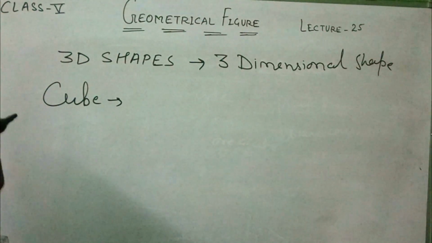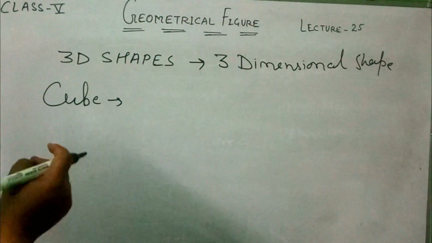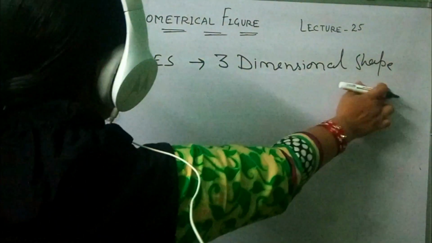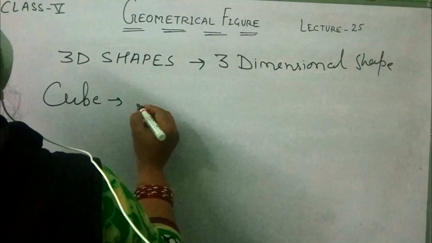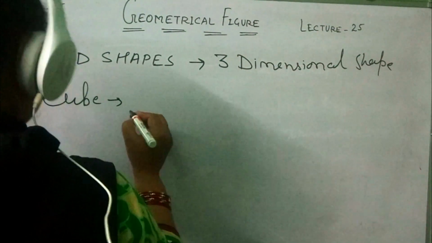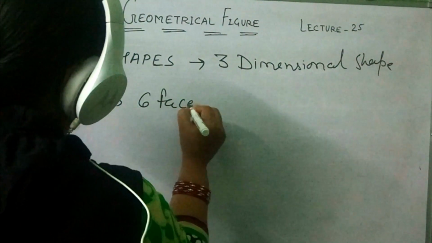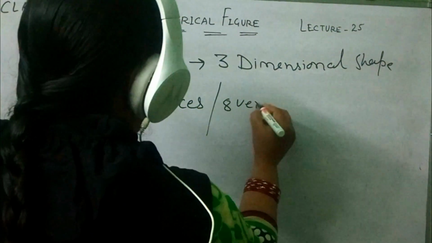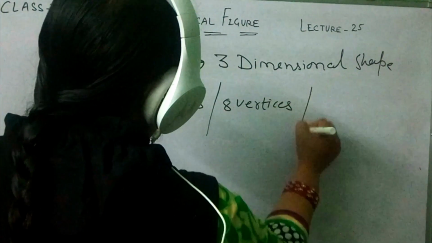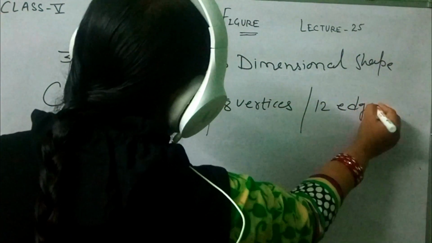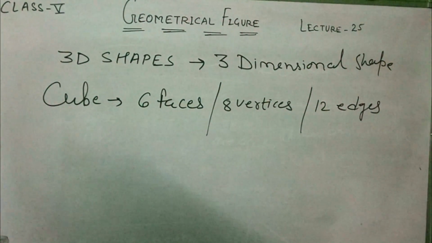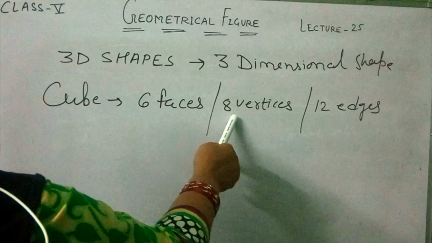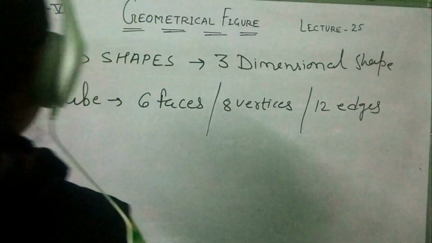A cube is a three-dimensional shape which has 6 faces, 8 vertices, and 12 edges.